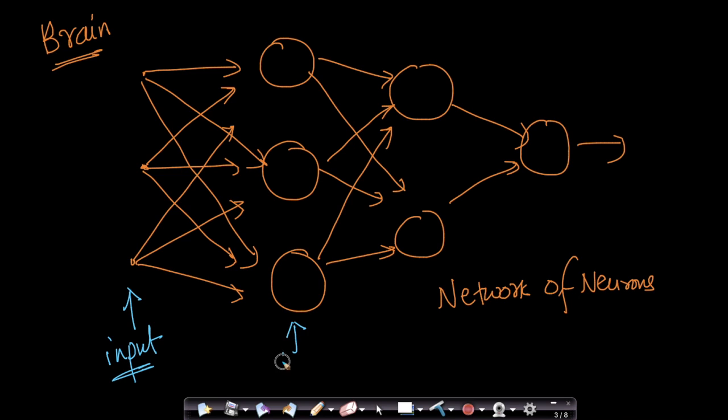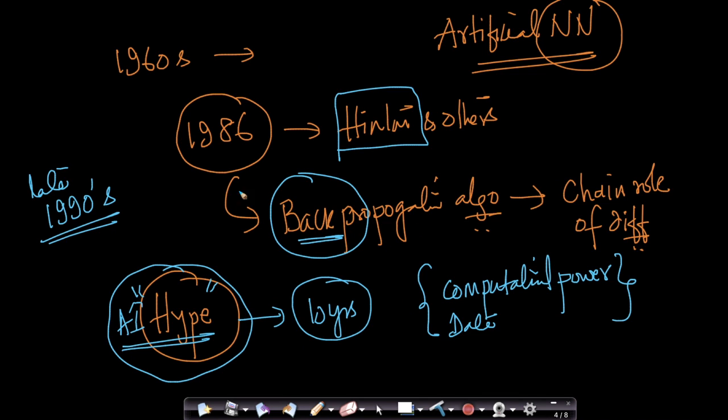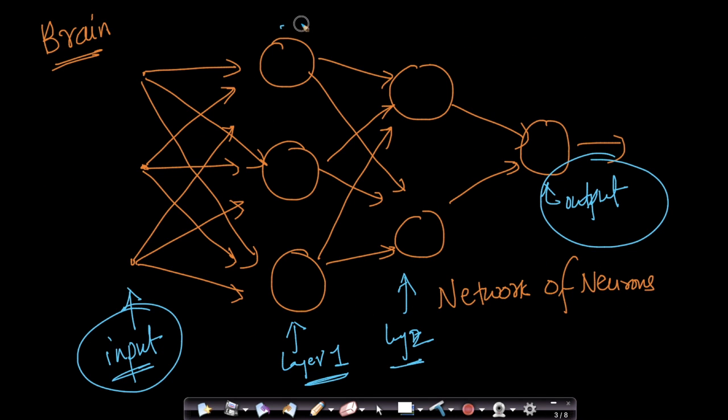This is called layer 1, right? This is called layer 2, right? And this is called the output layer, right? So this neural network typically has two layers in between your input and output. So what happened around 96 using the simple backpropagation algorithm that Hinton and others created was, as the depth increases,